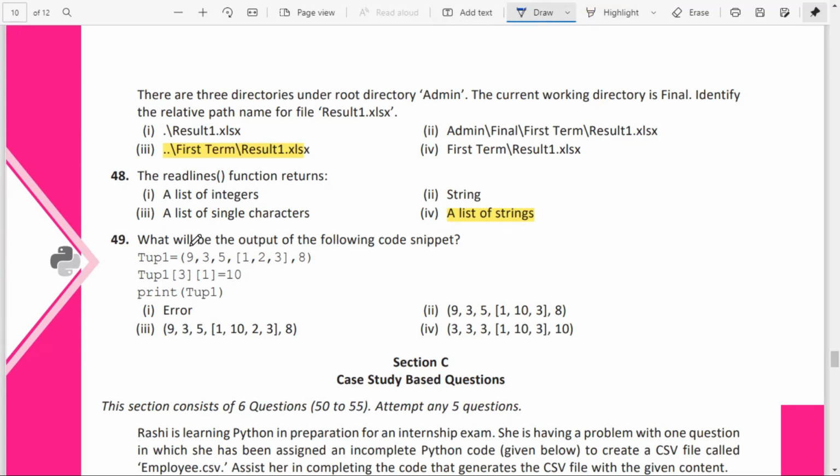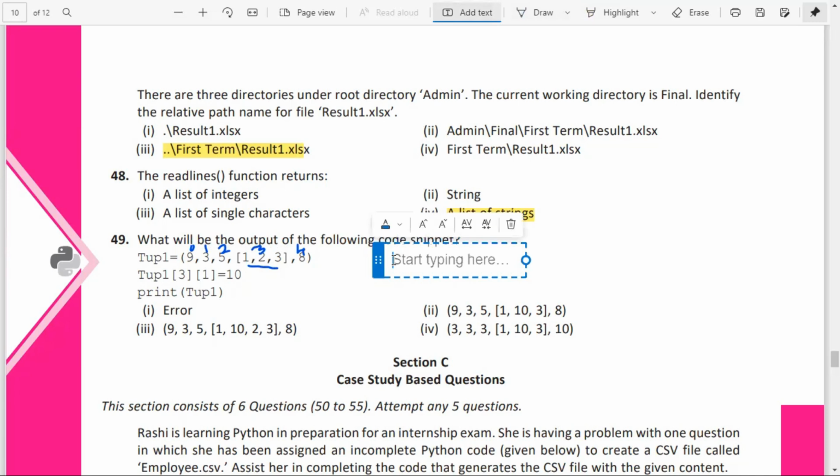Starting from here, 0, 1, 2 and 3. This is 3 and this is 4, isn't it? Now tuple of 3 means which one? This one we have to take out. So I'll take it out and type it over here. This list, that is 1, 2, 3. Okay, this is the list. Now inside that, this is the 0th index, this is 1 and this is 2.